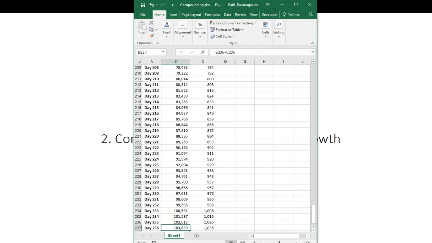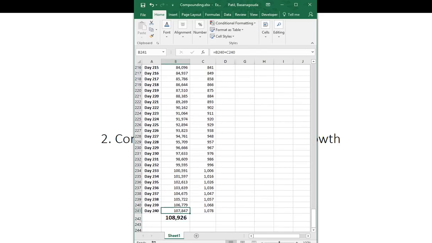If you can see this, in a year there are 365 days, and if you consider around 125 days as holidays, you will have around 240 working days for the market in a year. With this, at the end of 1 year you will have 1,08,926 rupees in your account, meaning you are multiplying your initial investment by almost 10 times.